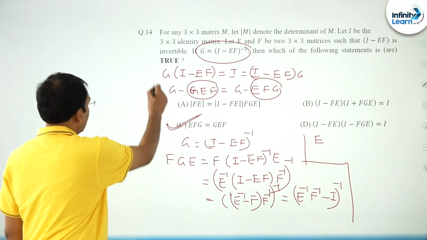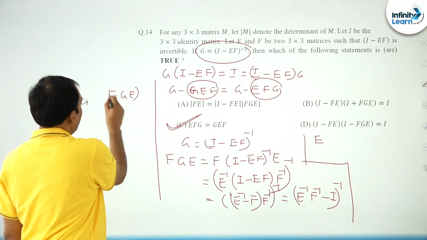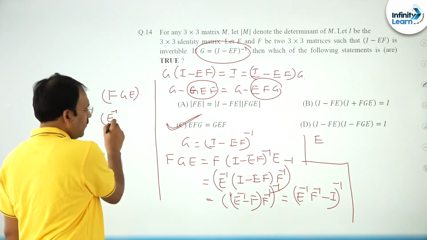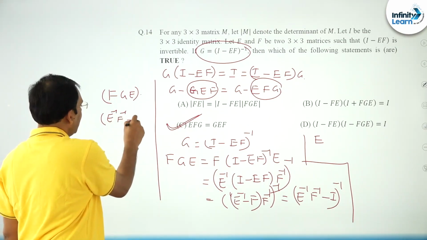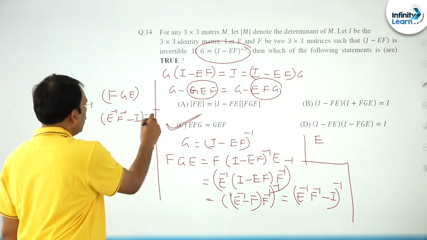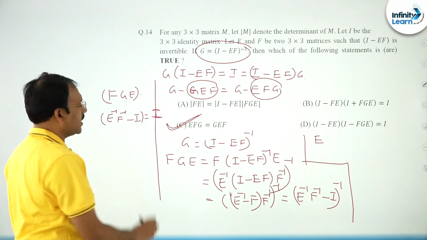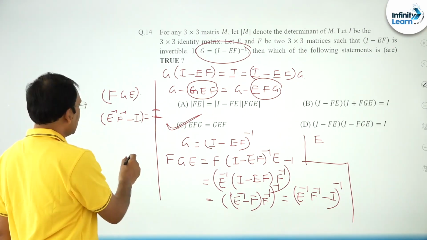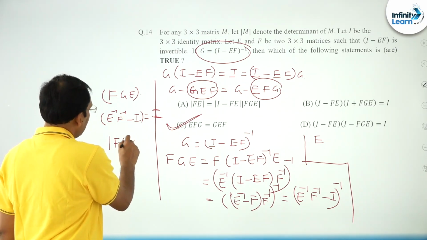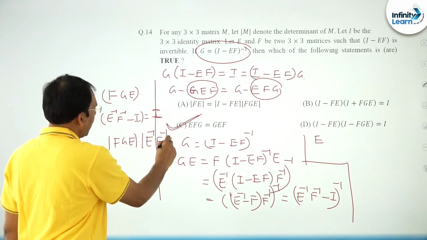You can write that I minus FE multiplied by this matrix, E inverse F inverse minus I, because one is the inverse of the other, their product is going to be I. Now since it is the inverse of this, you can say det of (I minus FE) into det of (E inverse F inverse minus I).